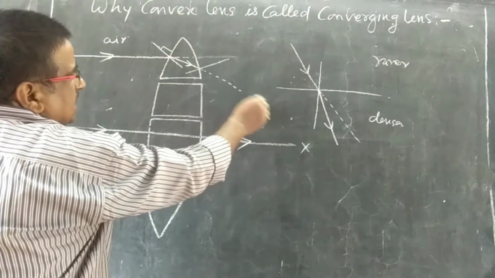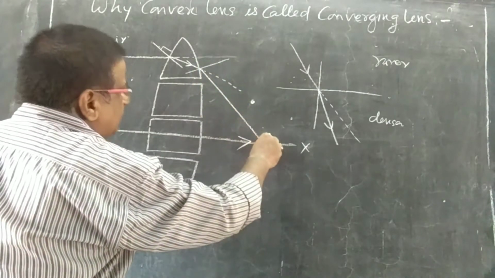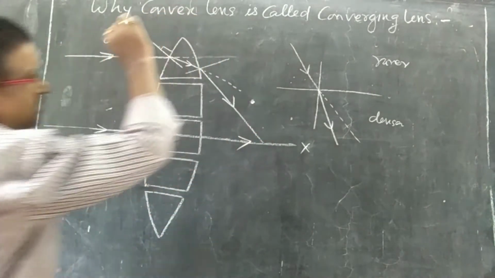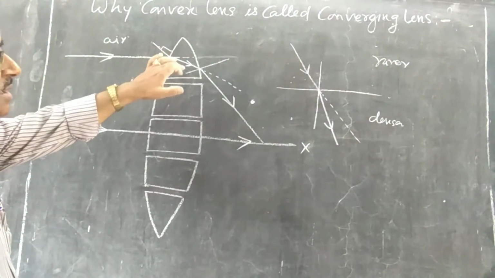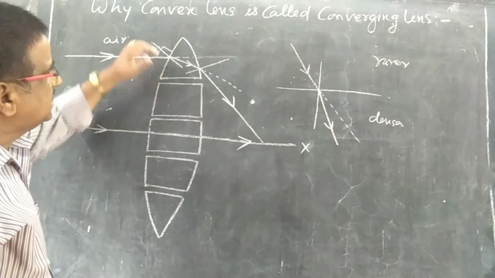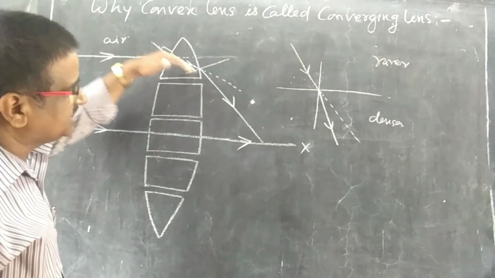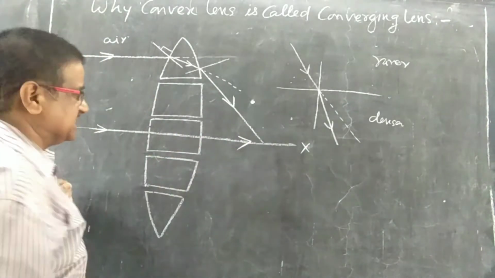So this is the initial path. It will bend away from the normal, so it will come along this direction. Now you can see, due to refraction, the medium has changed, and due to that it bent towards the normal, and this is converging towards this side, towards the axis.